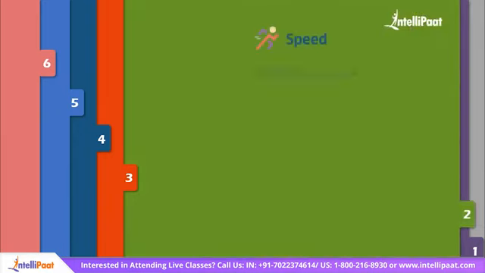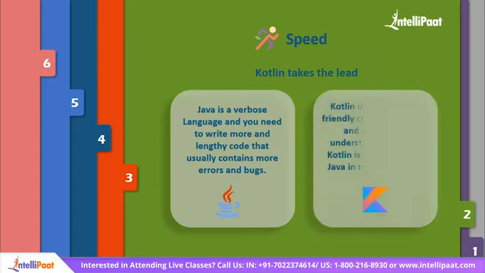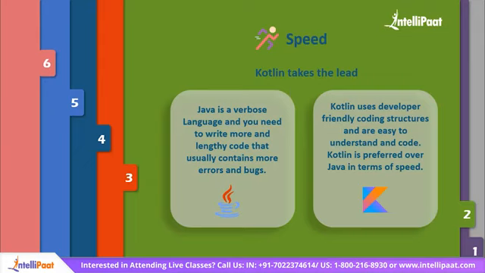Java, as you know, is a verbose language. You need to write more and lengthy code that usually contains more errors and bugs. It's that simple. Kotlin uses developer-friendly coding structures and norms that are easy to understand and use. In case of longer code compilation, Kotlin is preferred over Java. This seems quite obvious. When you have larger applications or a bunch of files to be executed, Java is somewhat less considered in terms of speed.